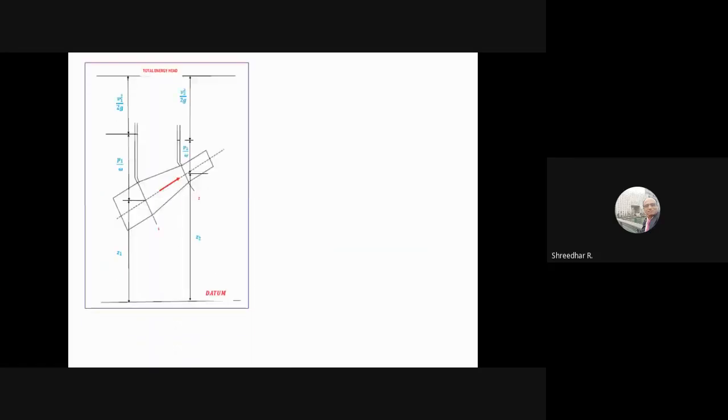So this is the graphical representation of your Bernoulli's equation. This is section 1, and this is section 2. What is the physical meaning? Whenever you take a datum, the height of that point is represented as Z1. So this point is at a height, so it carries a potential energy per unit weight, Z1. Because when the water is moving from section 1 to section 2, there is always a pressure. Because of pressure P1, the water will rise to this height if you fit a piezometer.